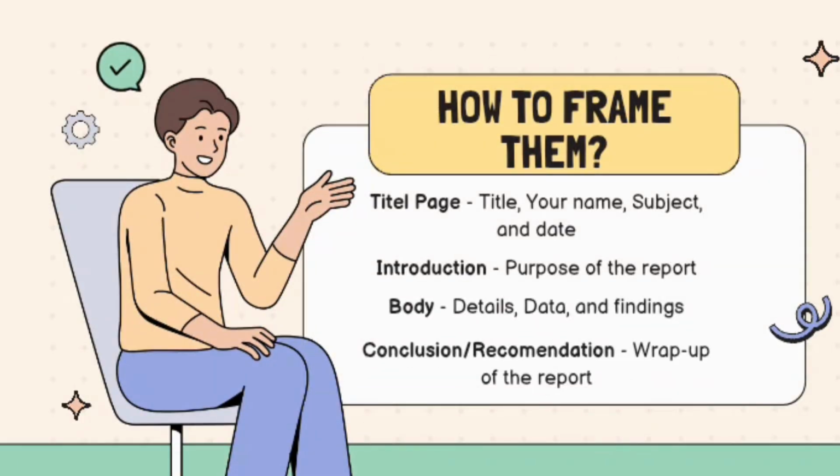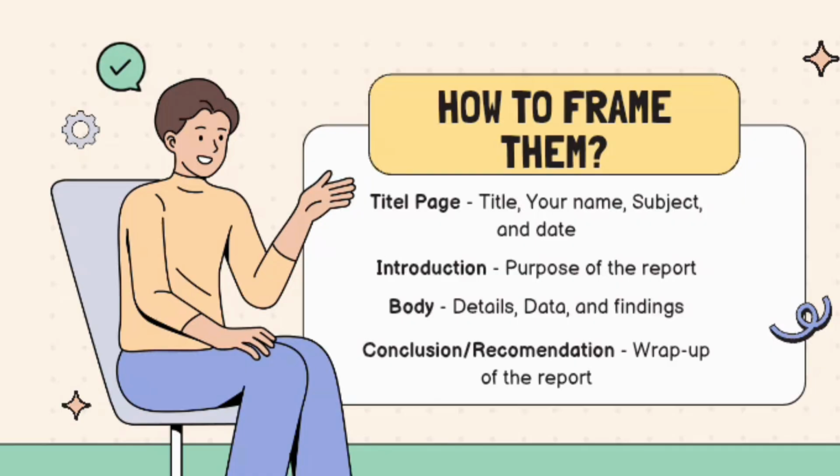So, how to frame them? First, you need to include the title page. At your title page, you need to include the title, your name, subject, and date. And then the introduction. Introduction is the purpose of a report, including why it is important, or the significance of what your report is all about.